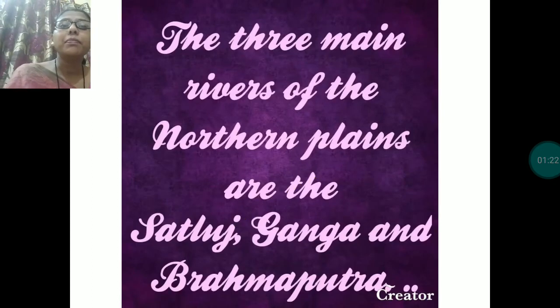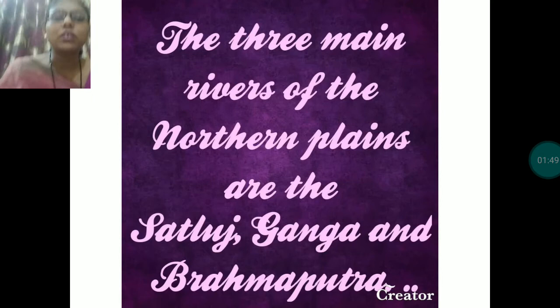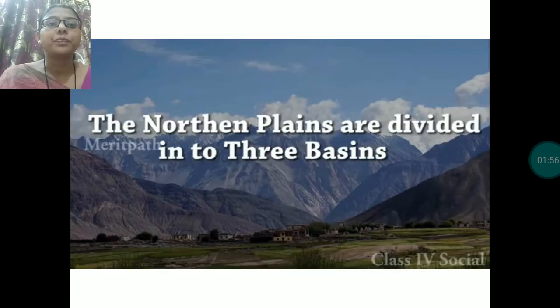There are three main rivers which flows through northern plains. These rivers are Satluj, Ganga and Brahmaputra. Okay, which three rivers flows through northern plains? Satluj, Ganga and Brahmaputra. And because these rivers bring silt with them and deposit it on the bank of river, that's why these northern plains are very fertile. These northern plains are made up of alluvial soil which is very fertile soil.